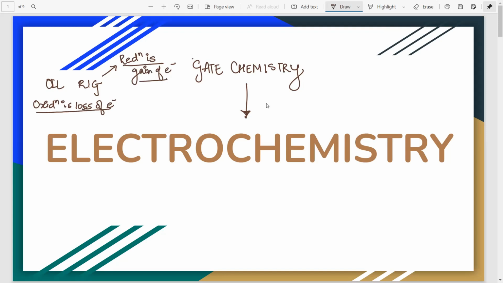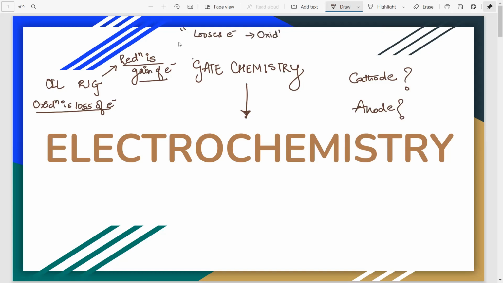Now, the next thing that you need to remember is where does oxidation take place or where does reduction take place? Does it take place at the anode or at the cathode? To remember this, there is another simple thing. An ox means loser, right? So the one that loses electrons is definitely the one undergoing oxidation.